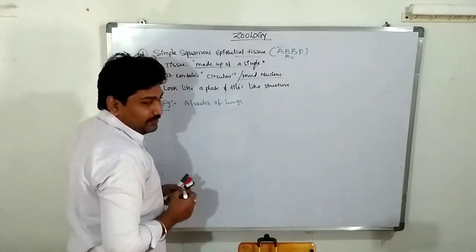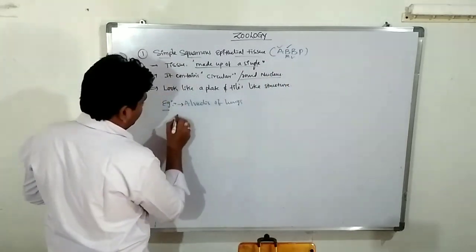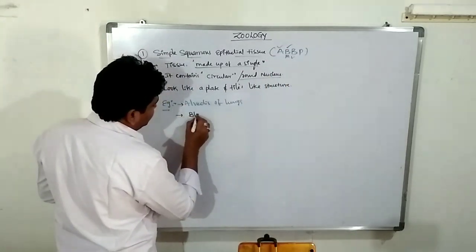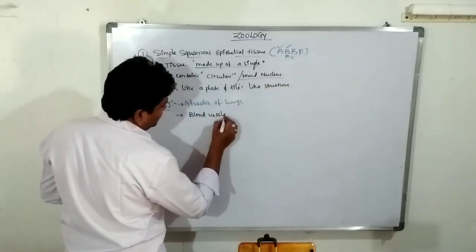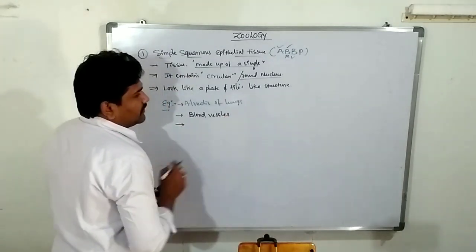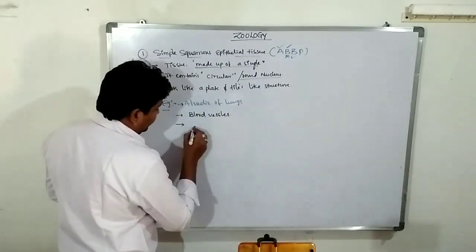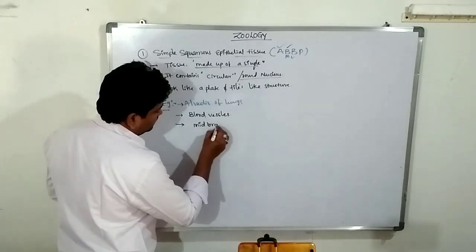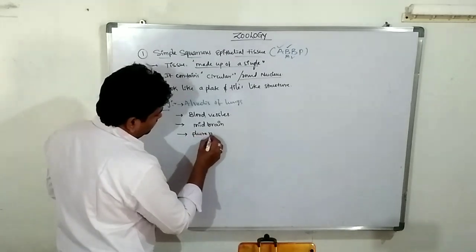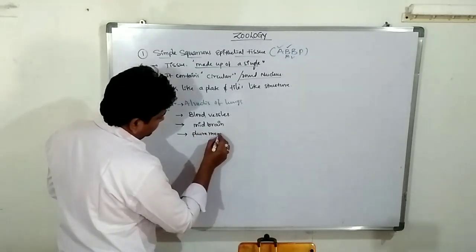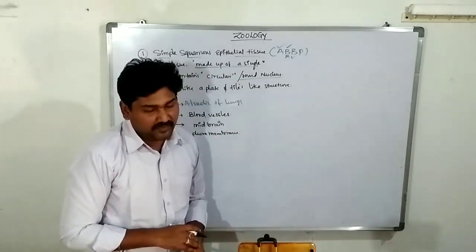A is completed. B for BM, and BV for blood vessels. BM is midbrain. P for pleura membrane. Which membrane? The pleura membrane. The lungs are covered by an outermost covering membrane, which is the pleura membrane.